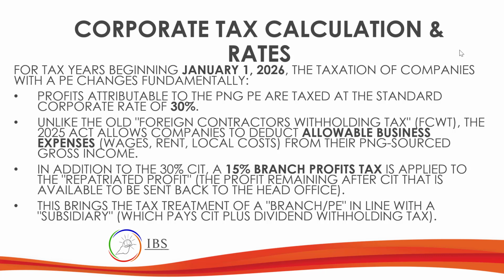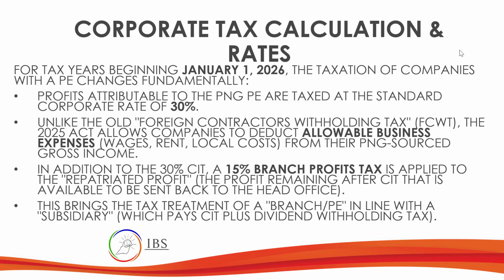Another thing, or the new one, is aside from the corporate income tax of 30% for a non-resident with permanent establishment here, there is a 15% branch profits tax for what we call repatriated profit, which means that is the profit sent to the foreign home office or head office. So it's a non-resident company, but they have permanent establishment here.